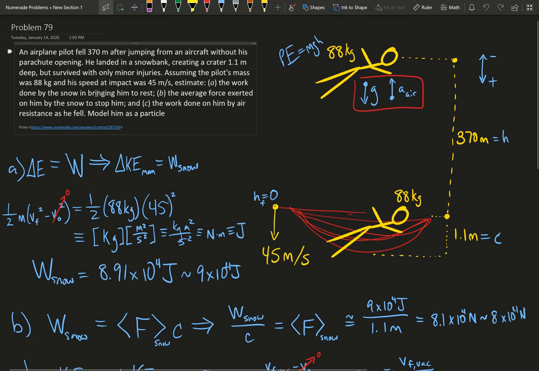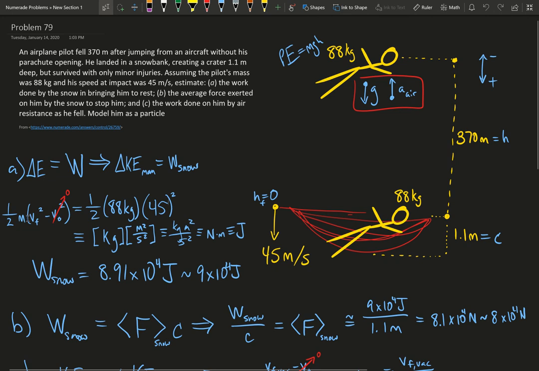So the work done by the snow bringing him to rest. How are we going to achieve this problem? The first thing that we need to apply is the work-energy theorem, which says that any change in energy of an object is due to work being done on that object. For us today, we'll just be considering the change in the kinetic energy, which, by the way, is the same as the change in the potential energy in this case. But this change in kinetic energy is going to be entirely due to the snow slowing him down from 45 meters per second to 0 meters per second here at the bottom.